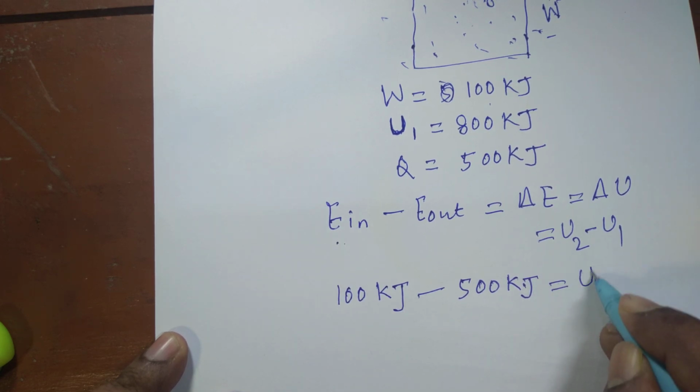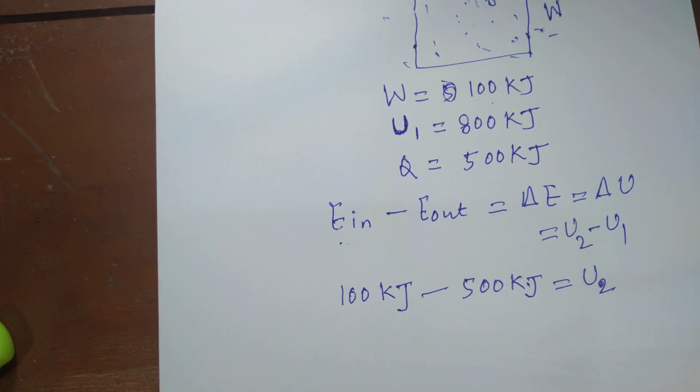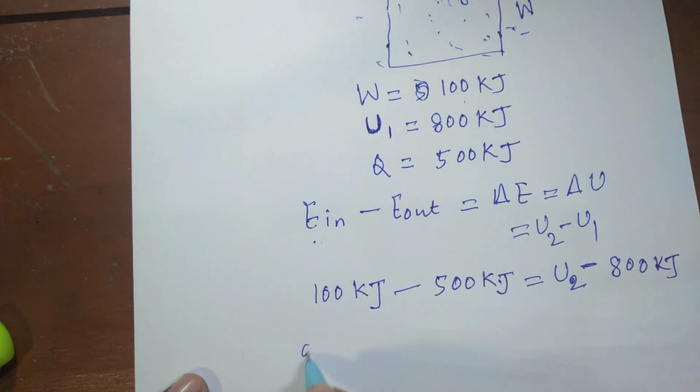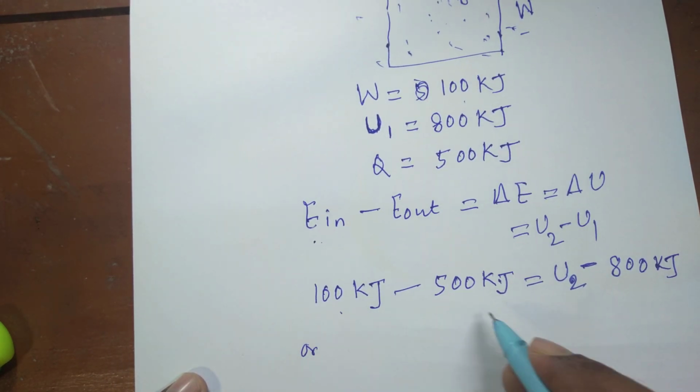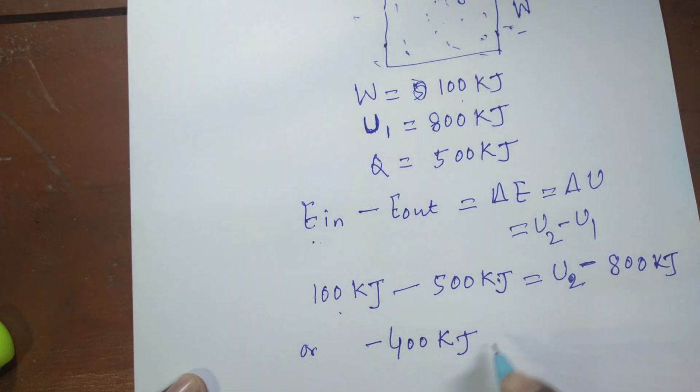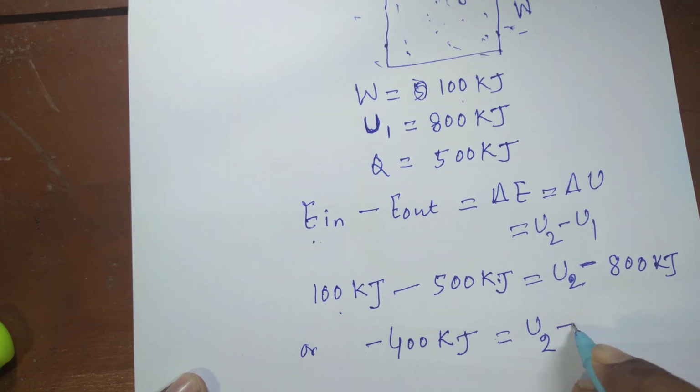is equal to U2, the final internal energy, and initial internal energy is given, and we are required to find out U2. We can find out like this: 100 minus 500, that is minus 400 kilojoule, is equal to U2 minus 800 kilojoule.